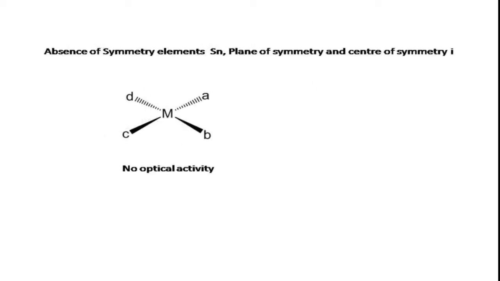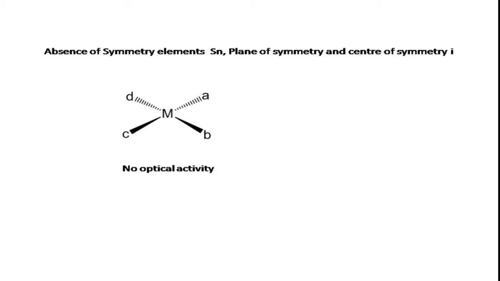The second criteria is the absence of symmetry elements in the compound. In order to exhibit optical activity, in the compound there should be an absence of symmetry elements like the alternating axis of symmetry, that is Sn, the plane of symmetry denoted by sigma, as well as the center of symmetry, that is denoted by i. The absence of these symmetry elements is the criteria for a compound to exhibit optical activity. For example, this is a square planar complex.